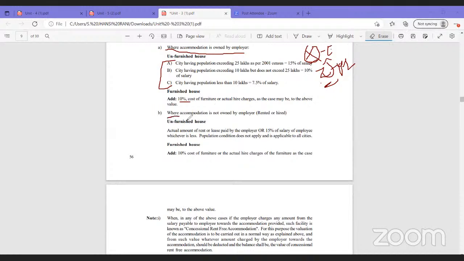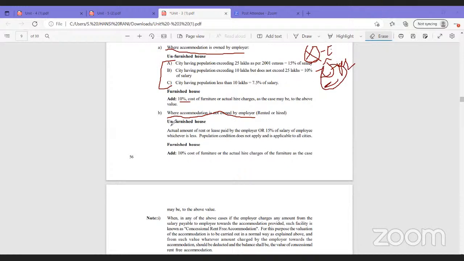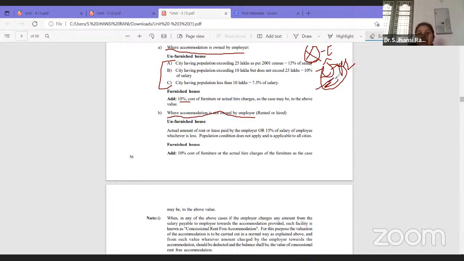But when accommodation is not owned by the employer, what is the situation? The first situation is that the flat given to X is owned by the company or organization. Now the second situation is that the flat given to X is not owned by the employer. Here Z has taken that flat on rent and given it to X. That does not belong to Z. It belongs to someone else.